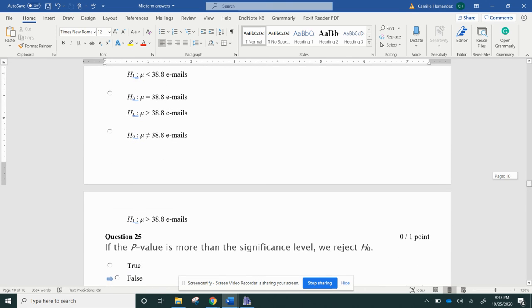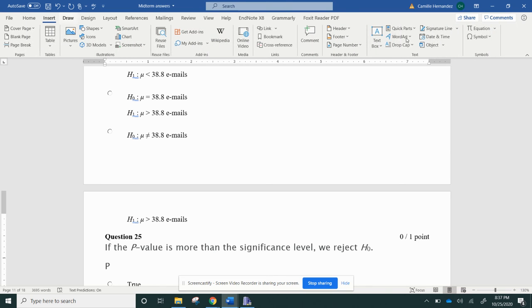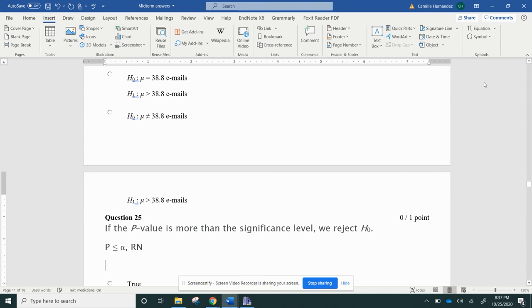All right, so number 25. If the p-value is more than the level of significance, we reject the null. All right, here is how I know. This is the way I remember it. It's going to look really stupid, but I promise if you get it, it'll make sense. P is less than alpha, comma, you reject. This is really stupid and I'm going to tell you why, but it'll help you make sense. If the p-value is less than or equal to alpha, then you reject the null.